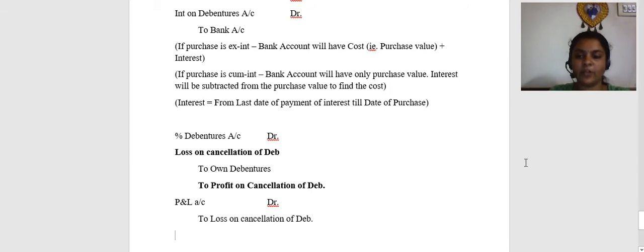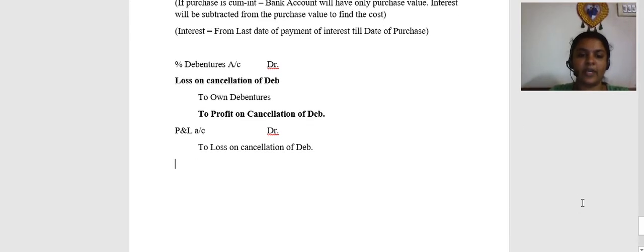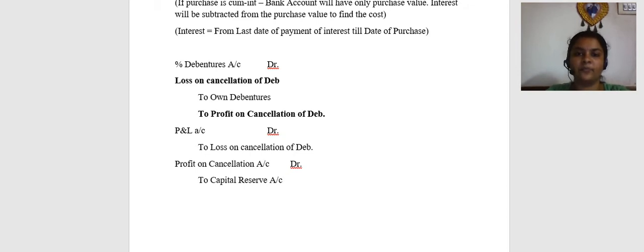And similarly, if it is a profit on cancellation, the entry is going to be profit on cancellation account debit to capital reserve. So, cancellation, this is going to be the flow of entries. Clear, friends?